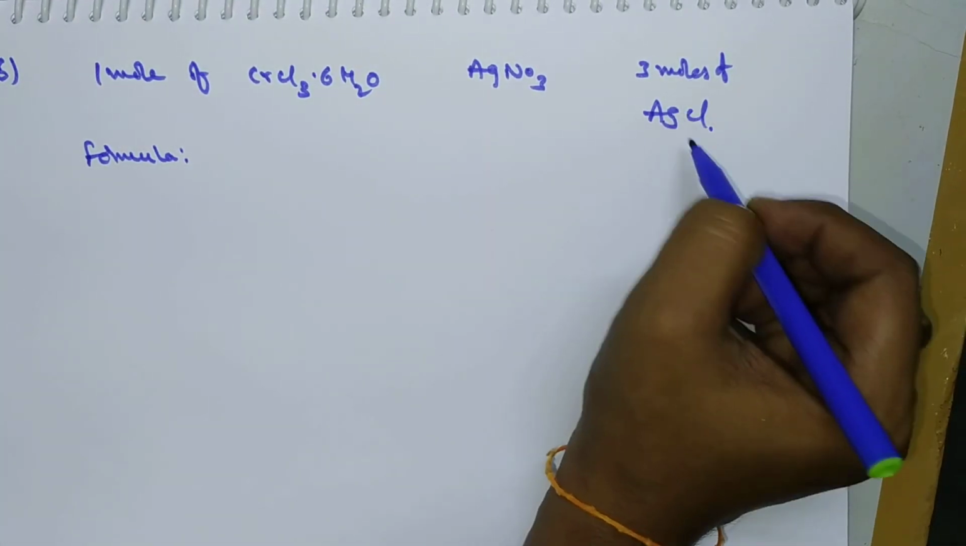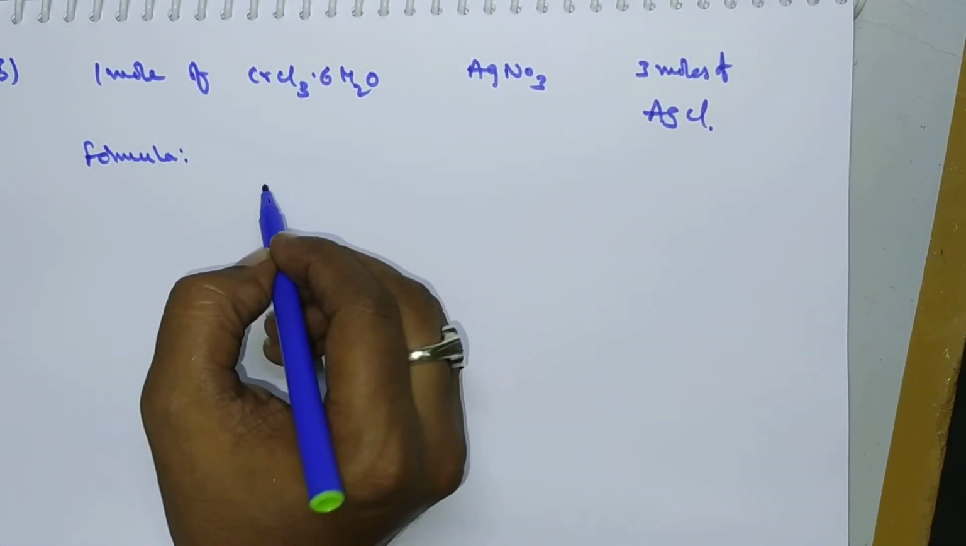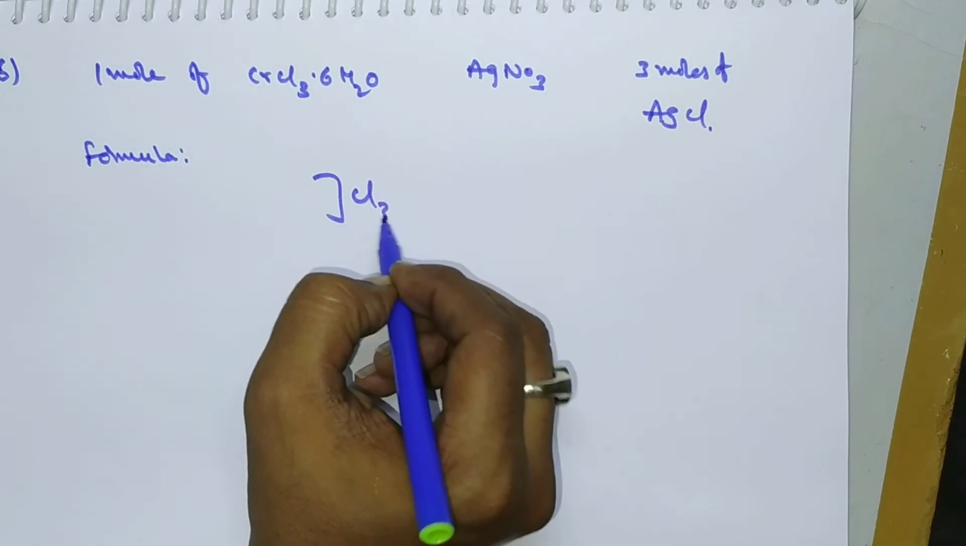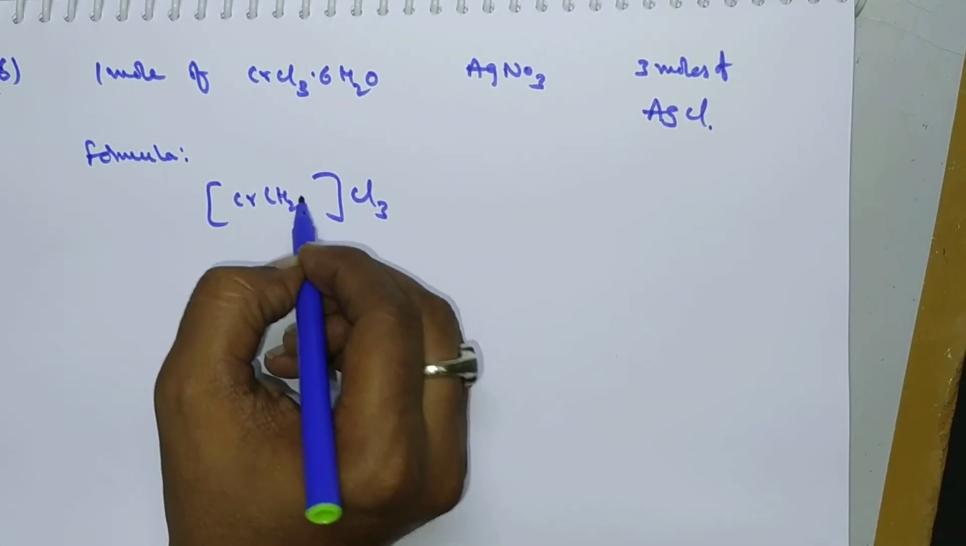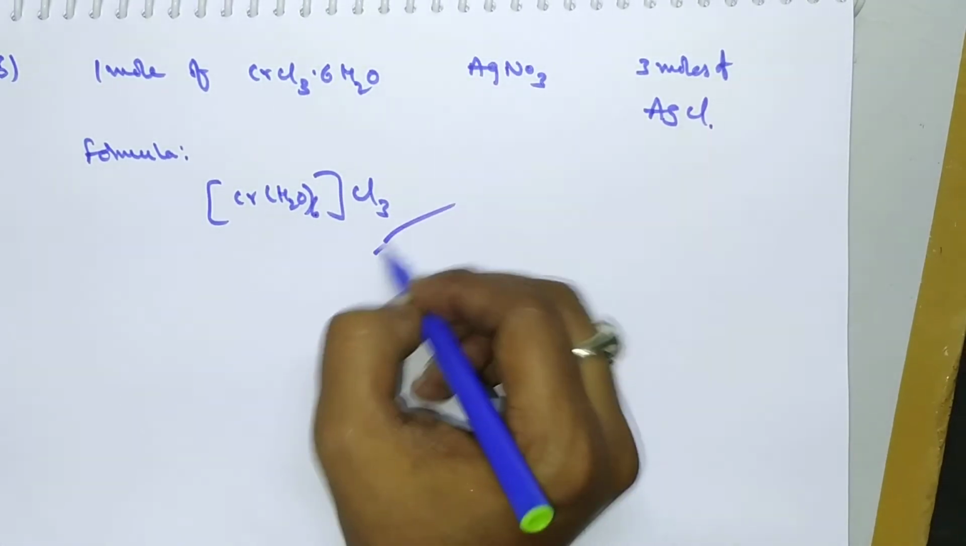So 3 moles of silver chloride precipitated means outside the coordination sphere there exist 3 chlorine atoms. So here the formula will be [Cr(H2O)6]Cl3.